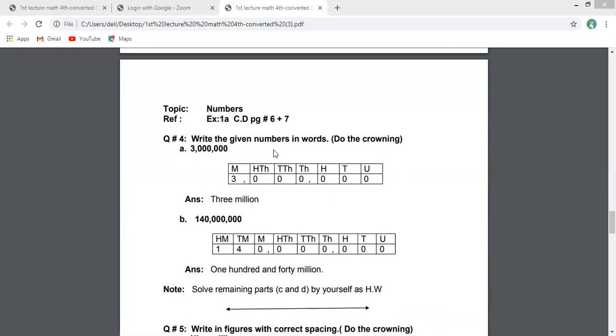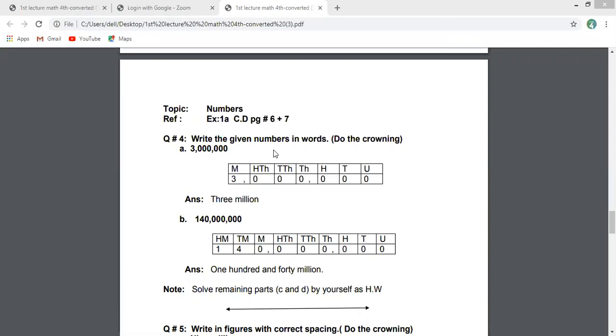You have 7 digits. For 7 digits, you will go up to million. Now the other thing is, the first 3 digits belong to ones house, the second 3 digits belong to thousands house, and the third one belongs to your millions house.